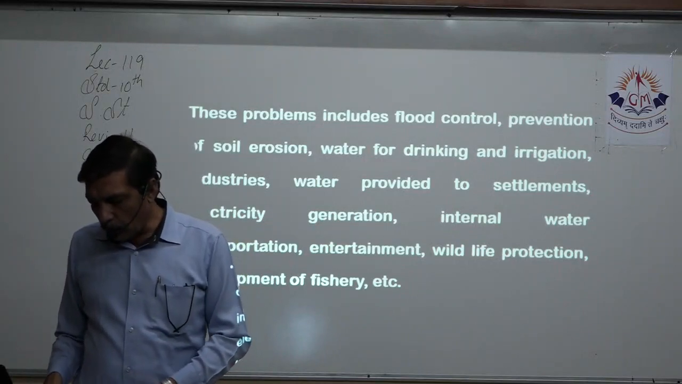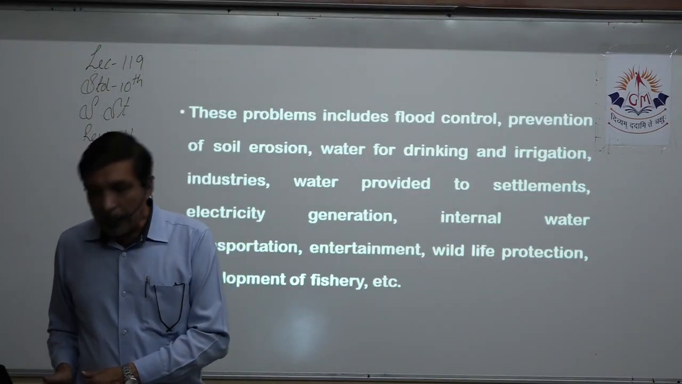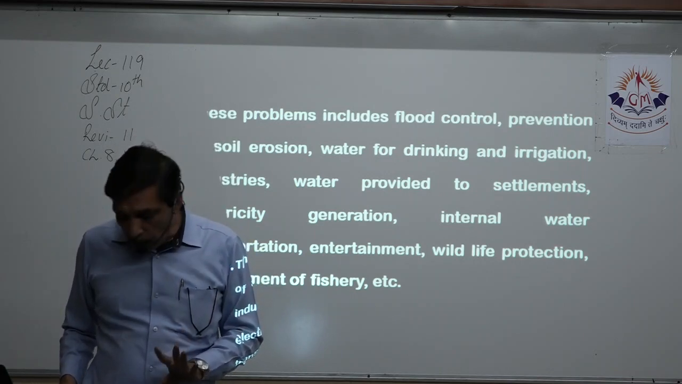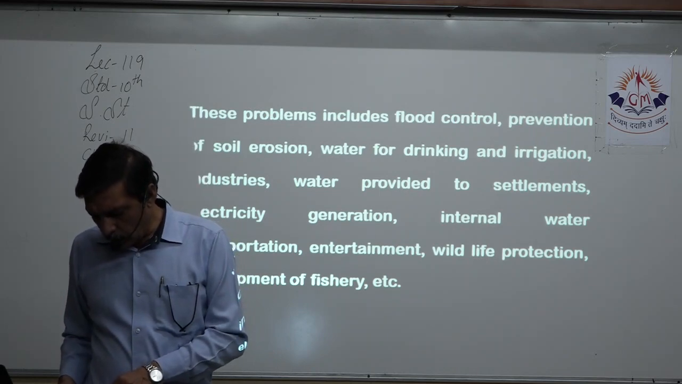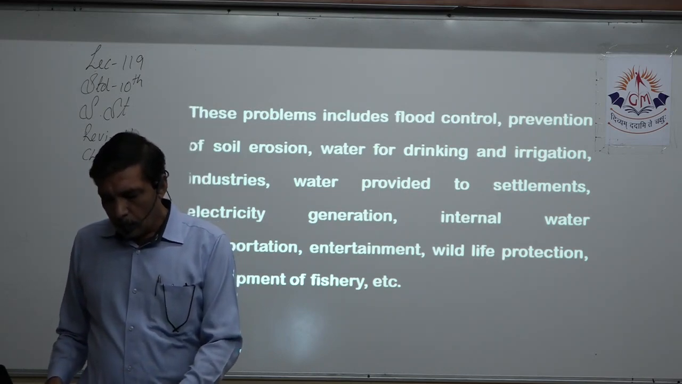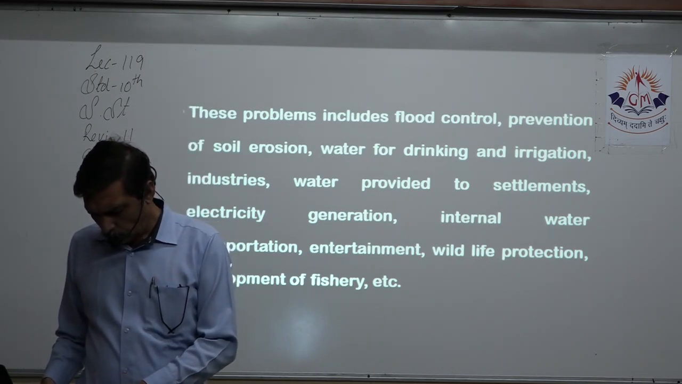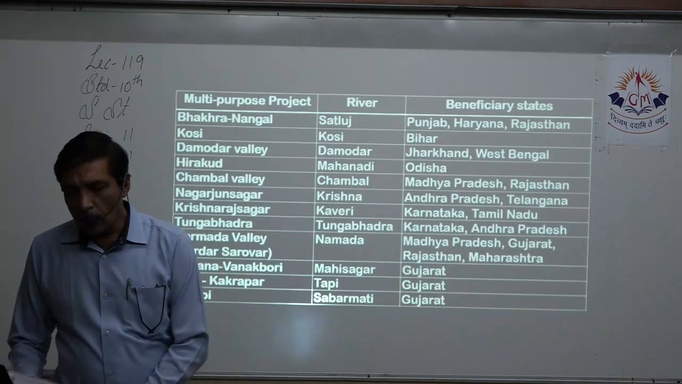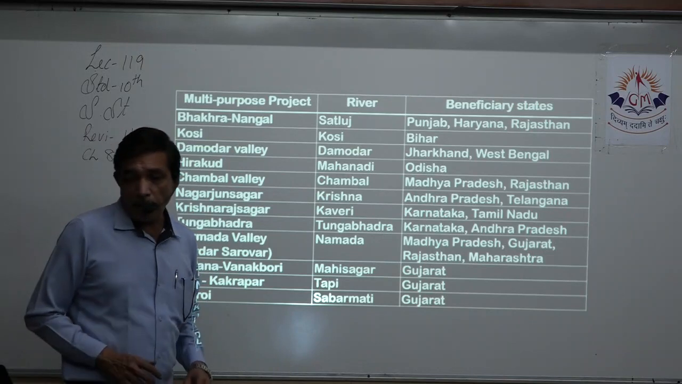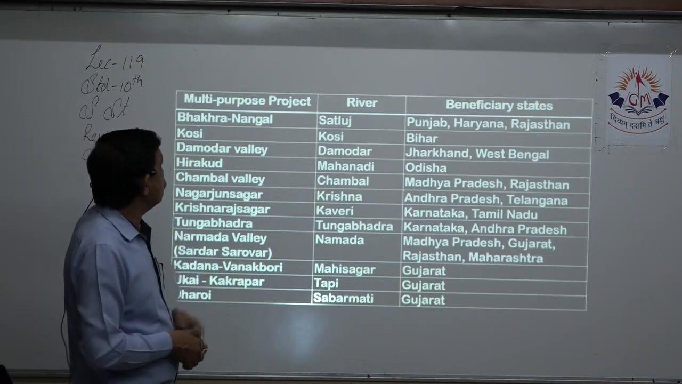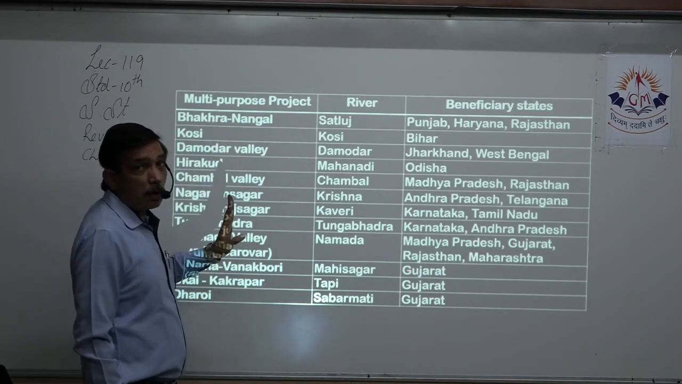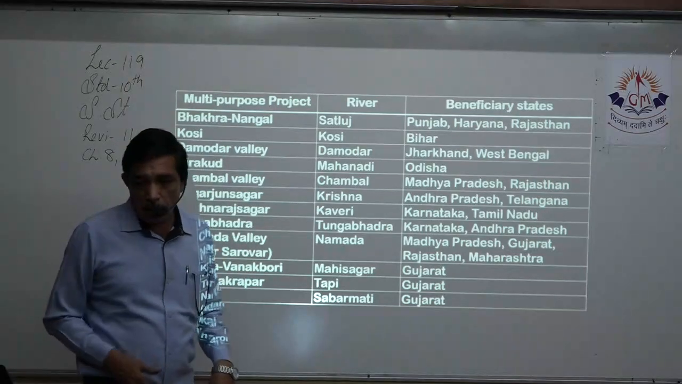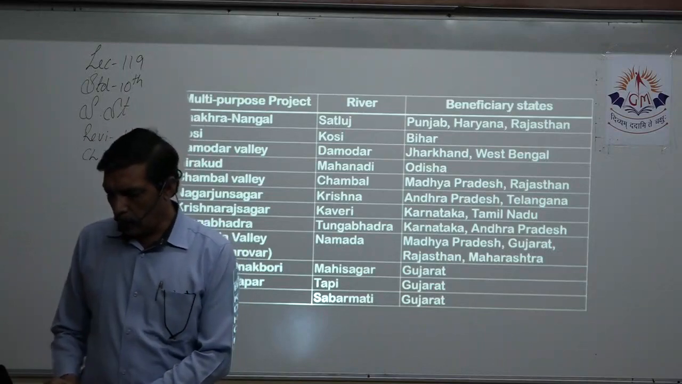Next is state important years, that we have already done. Nobody is going to ask you to make a list of the multi-purpose projects, but then we have to remember them, right? Now this is what we have to remember. How can we remember this? MCQ is not asked, but then also we have to just go through it, right? So we can do it.